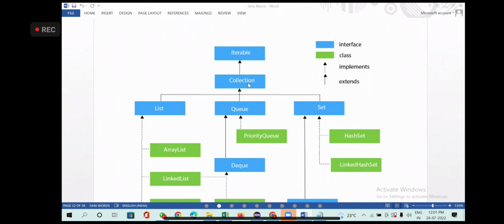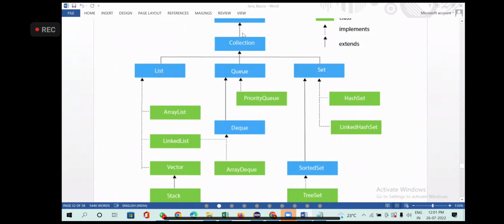Now what do you have at the bottom? You have List. List is doing what? Extending the Collection. Queue is extending the Collection. Set is also extending the Collection. Now this is interface to interface. All these are interfaces only. One interface is extending another interface. All interfaces are extending the Collection and Collection is extending the Iterable.